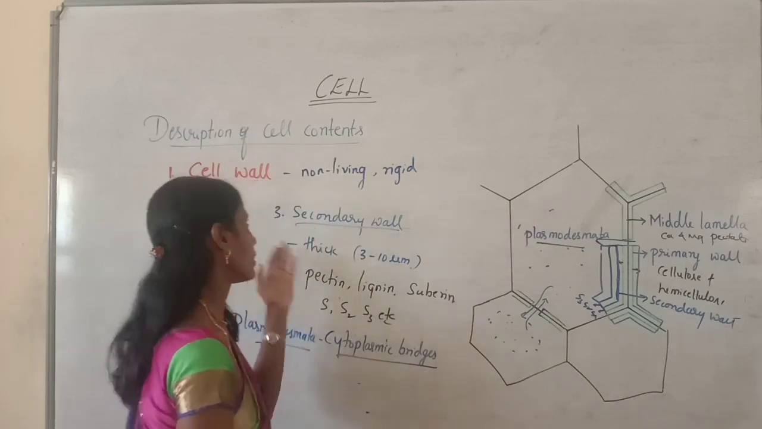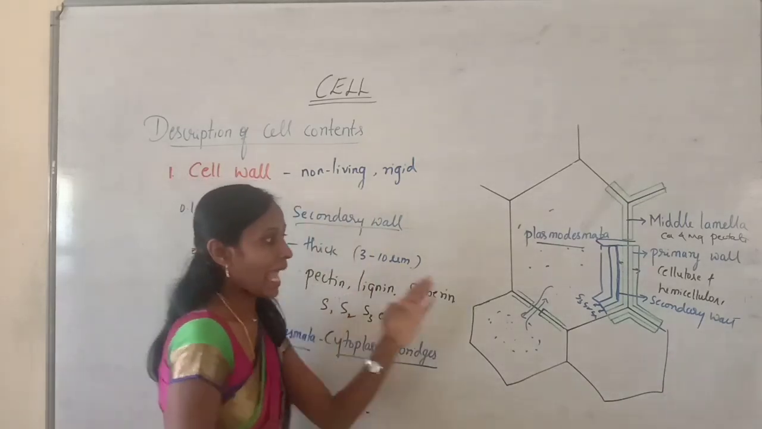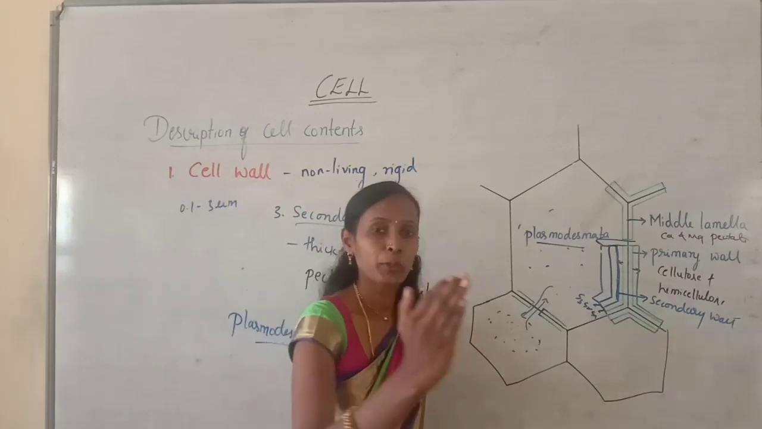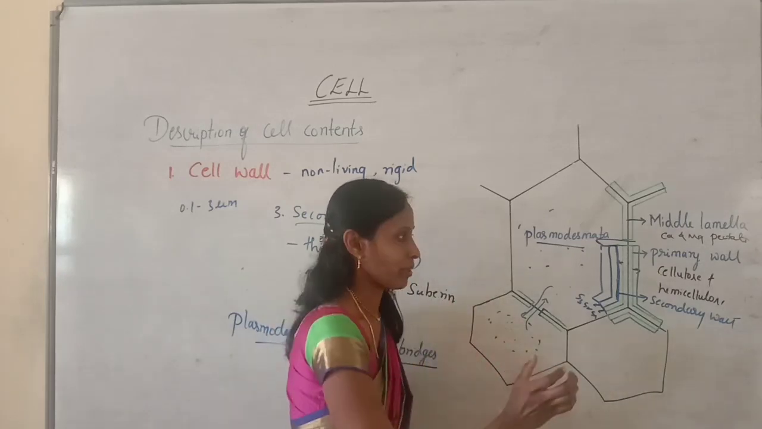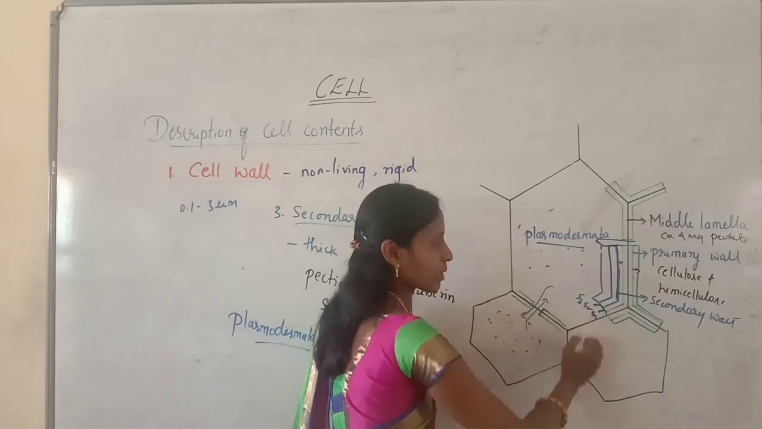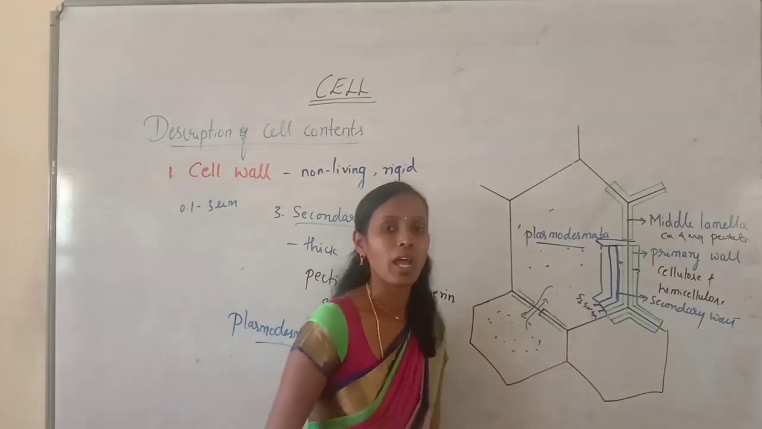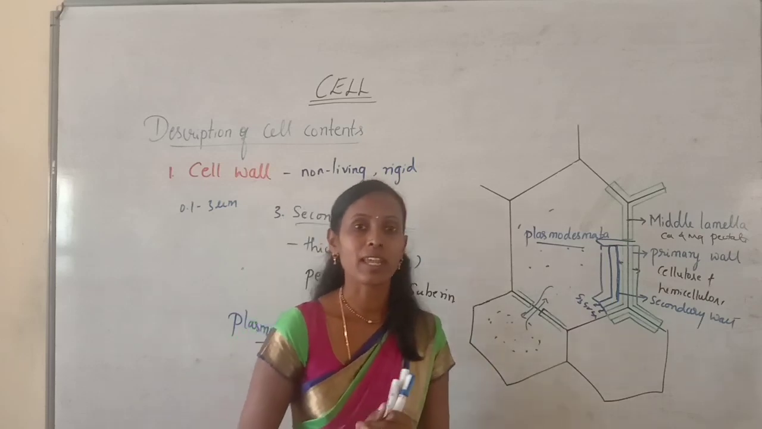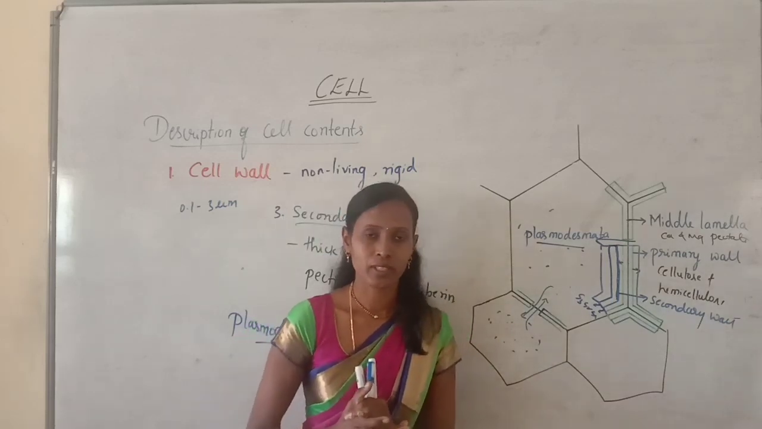It measures about 3 to 10 micrometers, and it is formed inner to primary wall. Inner to middle lamella, we have primary wall. So here we can see primary wall, and inner to primary wall there will be a secondary wall, and this secondary wall can be seen in some mature cells.